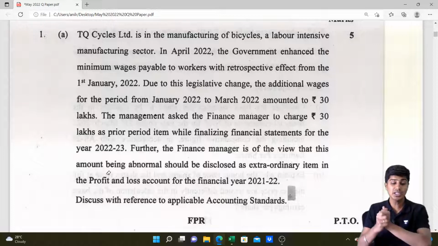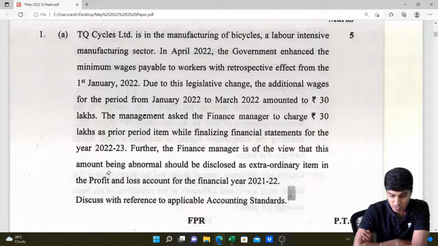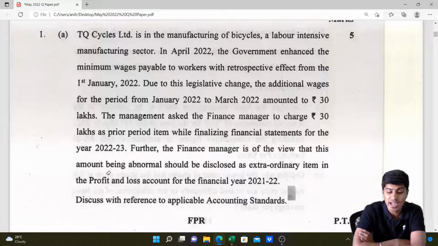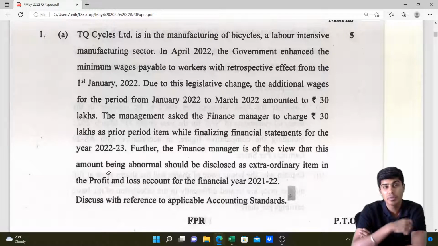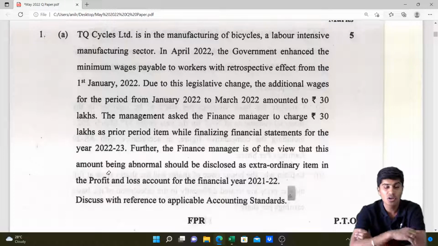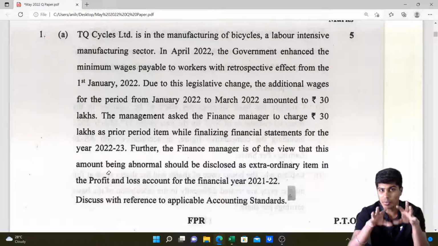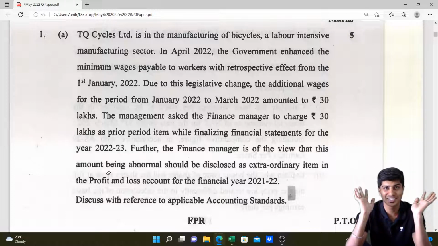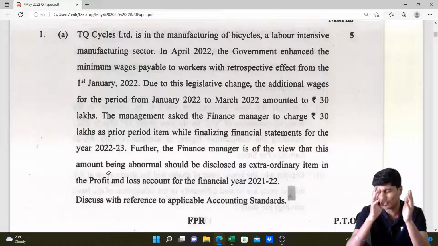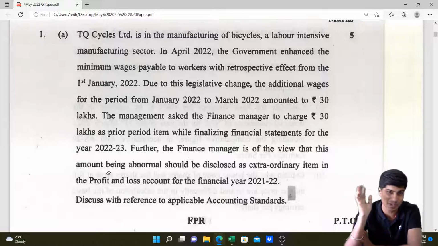The first question is: TQ Cycles Limited is in manufacturing of bicycles, a labor-intensive manufacturing sector. In April 2022, the government enhanced the minimum wages payable to workers, because of which the company is now forced to pay higher wages than it was paying before. Now, a very important thing that should spike up the moment you read this is that this question is on AS 4 or AS 5 types. There are events occurring after the balance sheet date, the net profit or loss for the period, and the effects of changes in foreign exchange rates, and effects of changes in accounting policies.